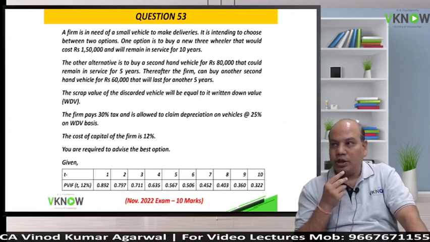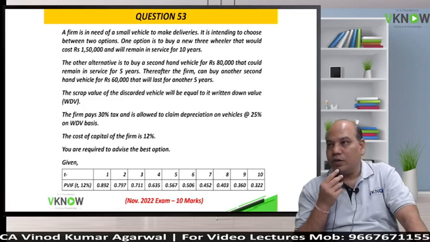The other alternative is to buy a second hand vehicle for rupees 80,000 that would remain in service for 5 years. So they are not equal, but they have said thereafter the firm can buy another second hand vehicle for rupees 60,000 that will last for another 5 years. So now they are comparable.